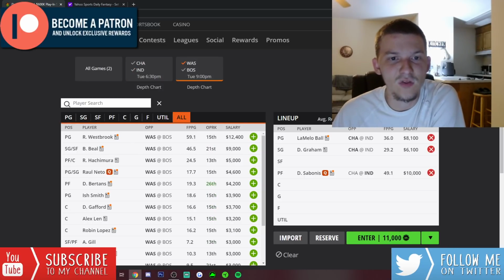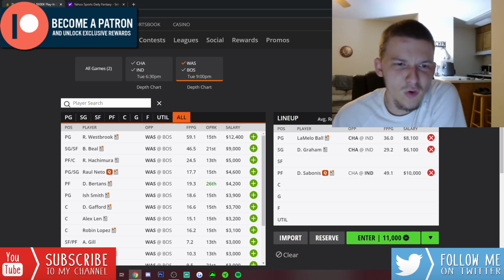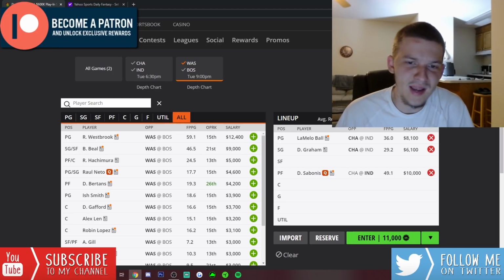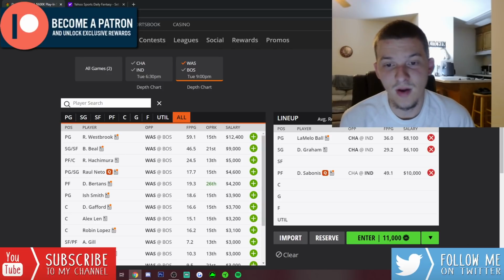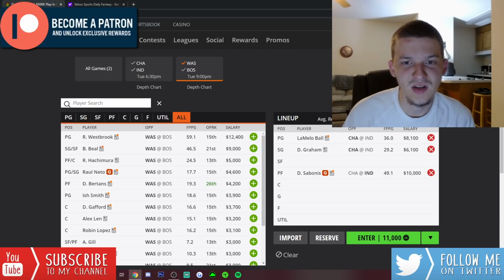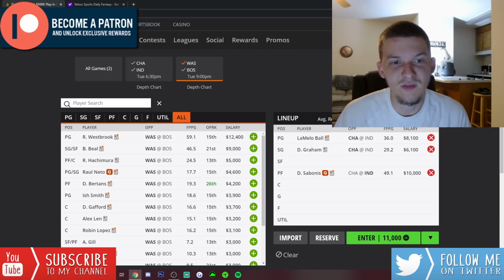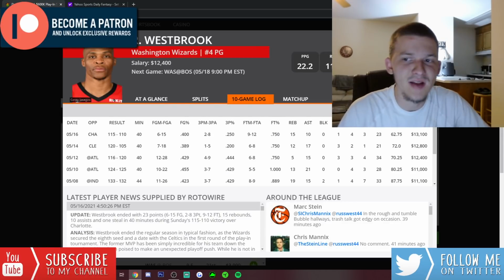the Wizards and the Celtics. So on the Wizards side here, normally when this team is fully healthy, I don't really play a ton of Wizards outside of Westbrook and Beal, but on a two-game slate, we are going to have to talk about some of these secondary pieces from Washington. We will start off at the top, though, with Westbrook and Beal. So Westbrook, 12,400.